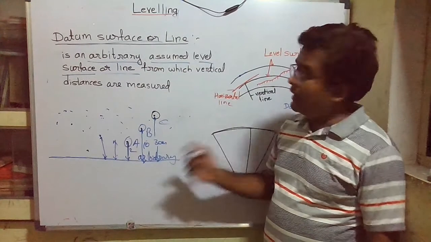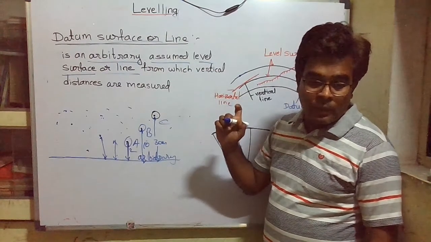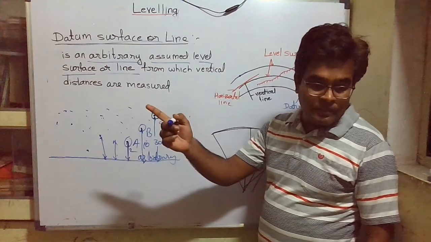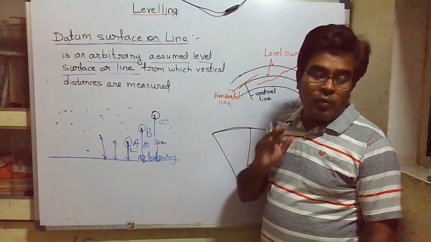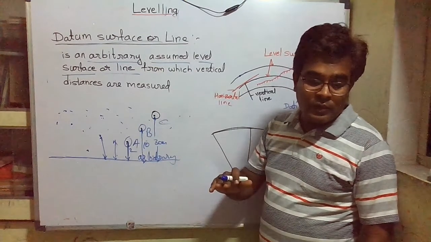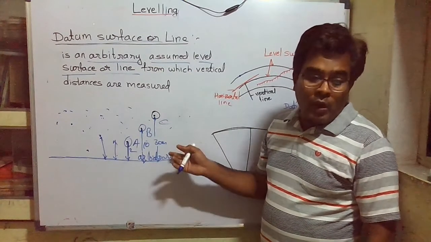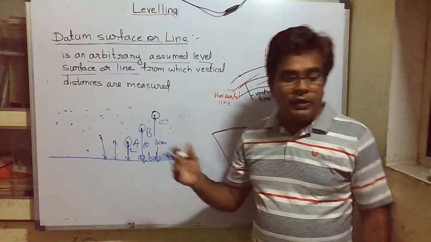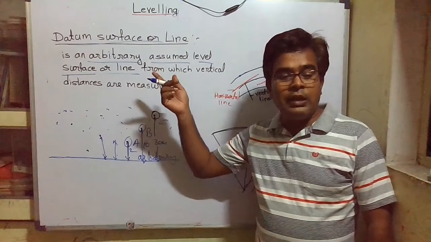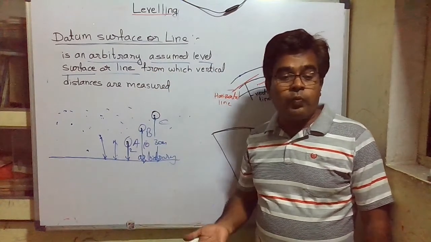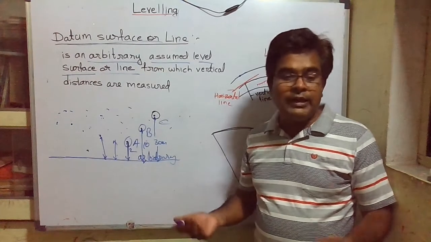That is how we have measured the height of Himalaya, or some depth of sea. For that we need some datum, an arbitrary assumed surface. So what is the height of Himalaya, or any other mountain? What is the height of that hill? It is this many meters. But from what? From datum.